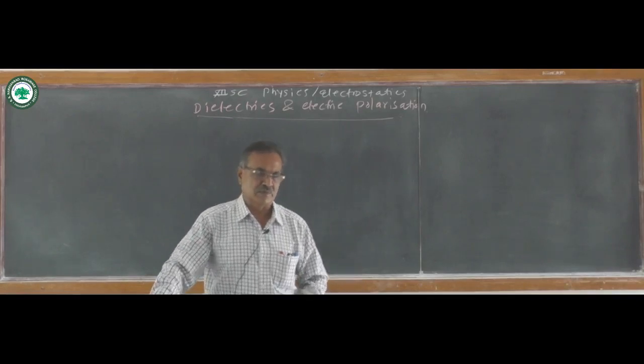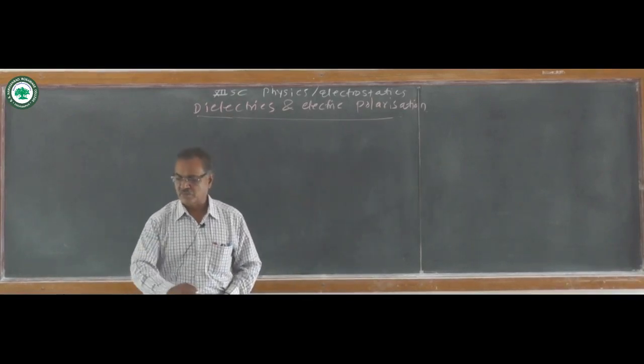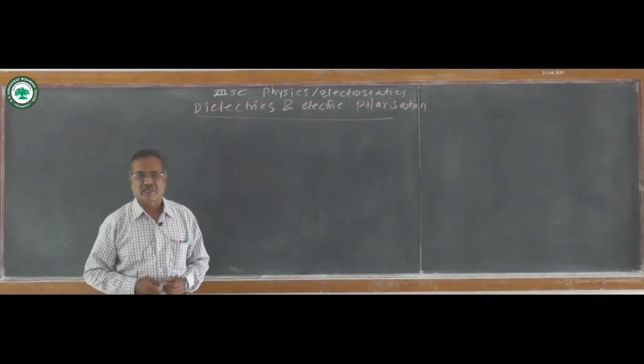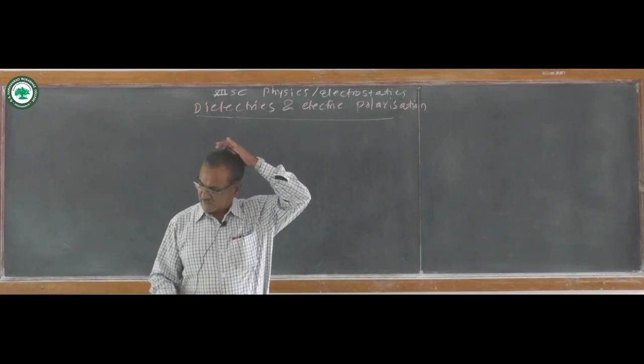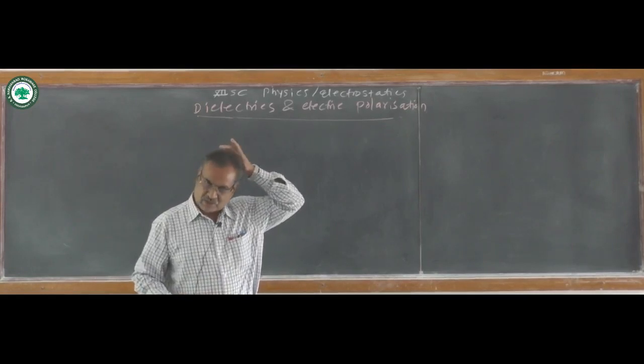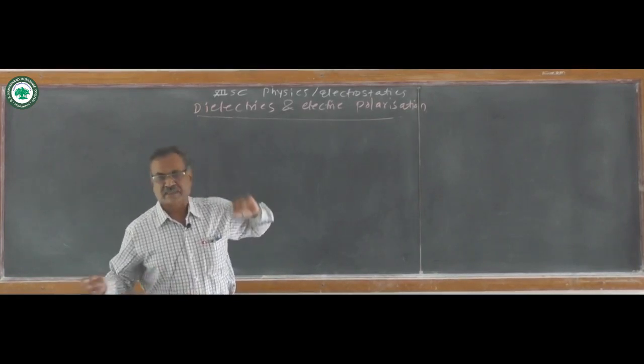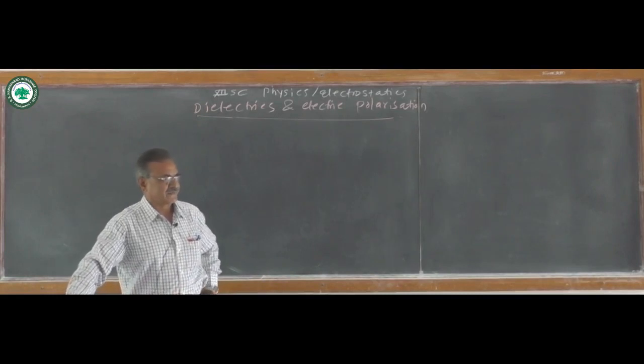This is called polarization of the material, and such materials are called dielectric materials or dielectrics.